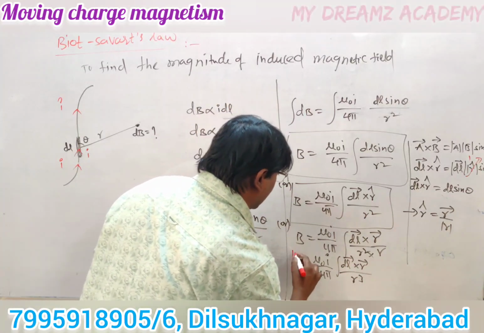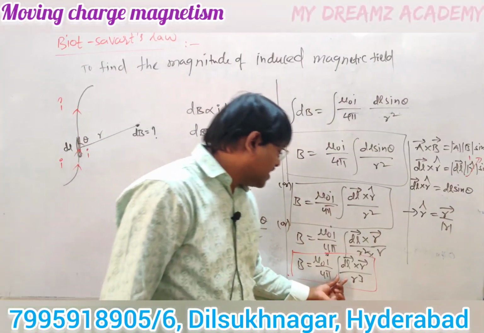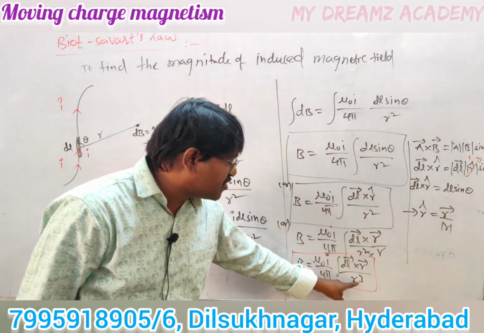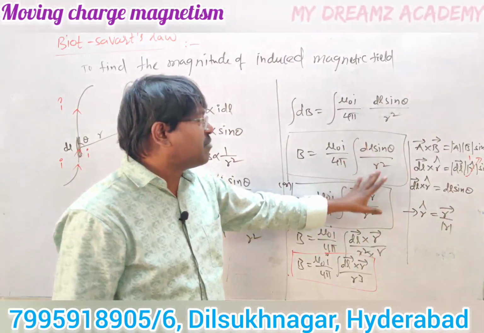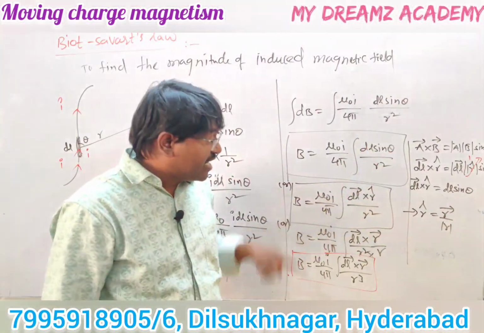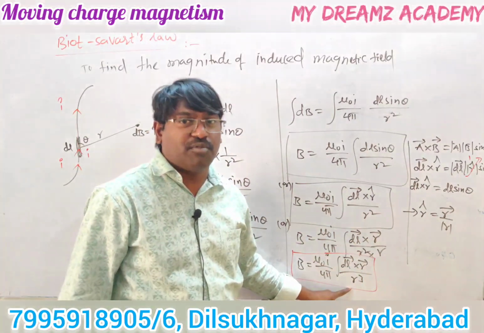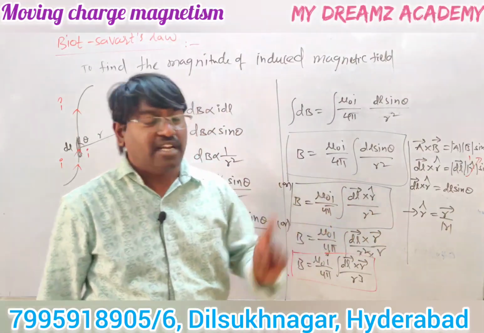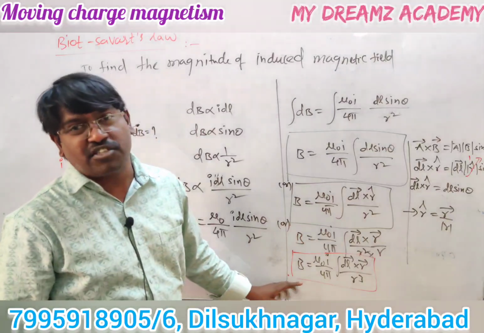This is a previous NEET question. Here, with vector r, the denominator should be r cube. If it is r cap, the denominator should be r square, only the magnitude. If it is in terms of vector r, it should be r cube. If it is in terms of r cap, the denominator should be r square. Remember this difference. This is a previous NEET question.